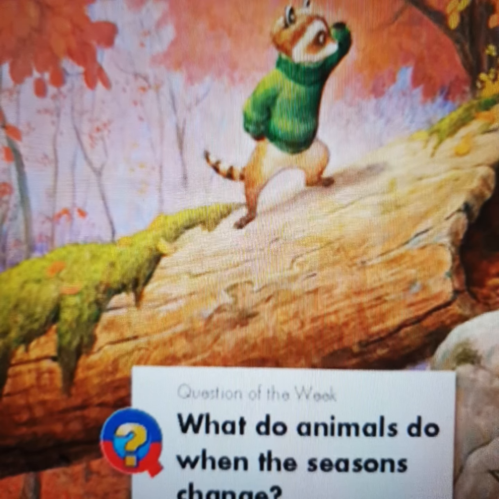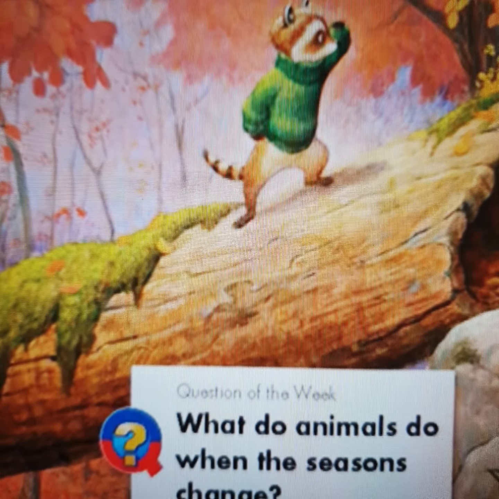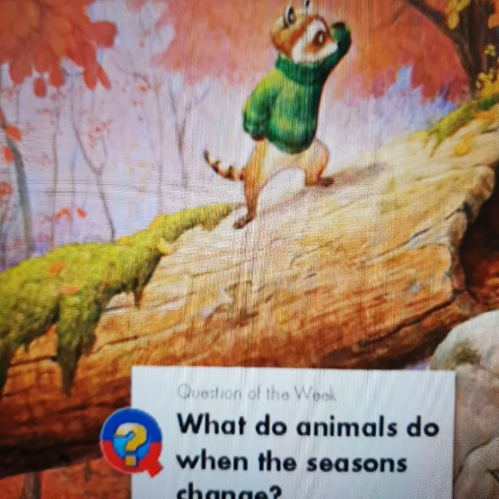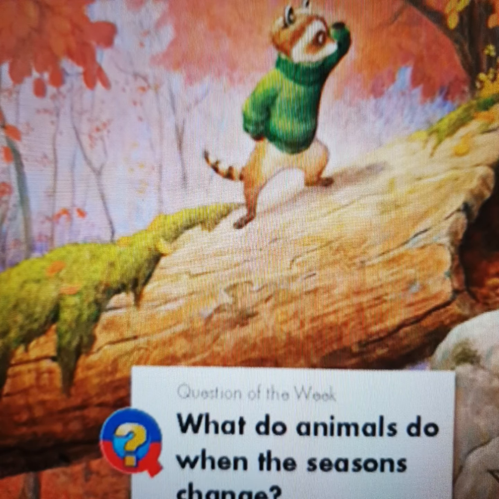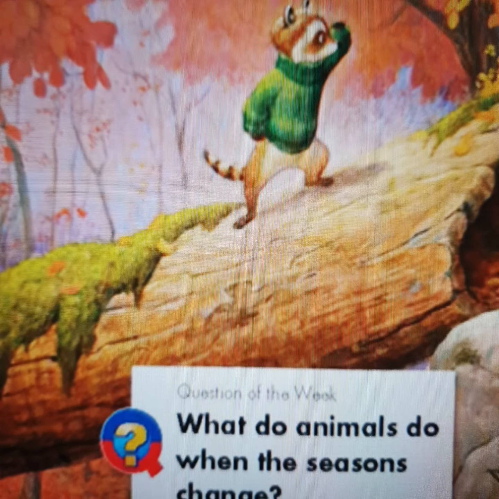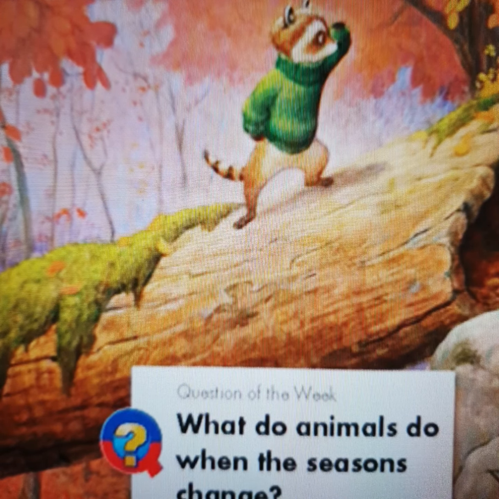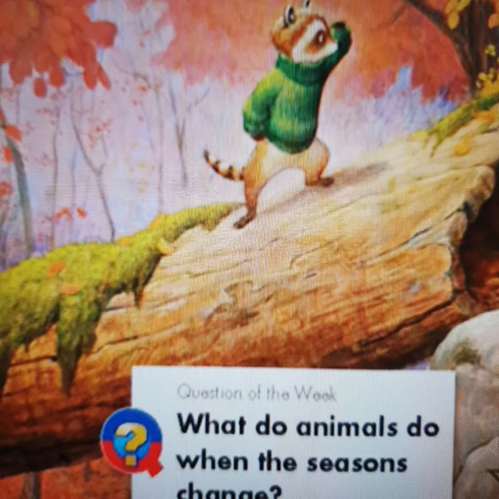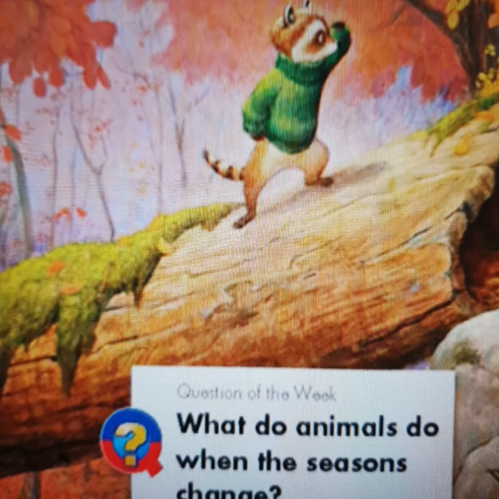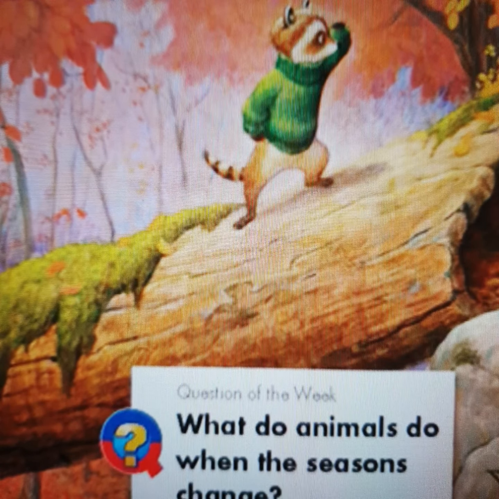Okay? So, fall is the season that comes after the summer. In summer, the leaves will be green, but in fall, they have turned from green to red and yellow. And we can see them on the floor. And the season that will come after fall is the winter.